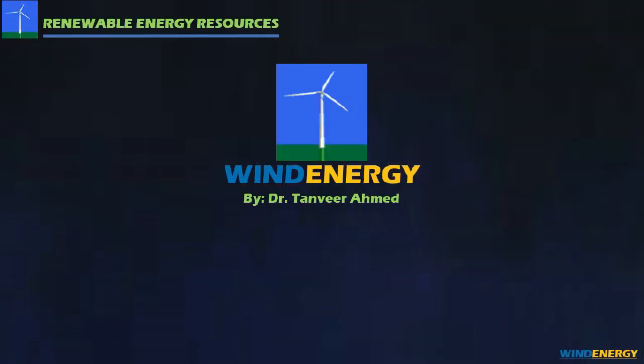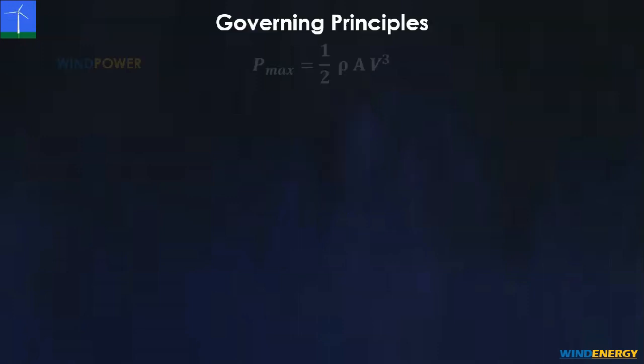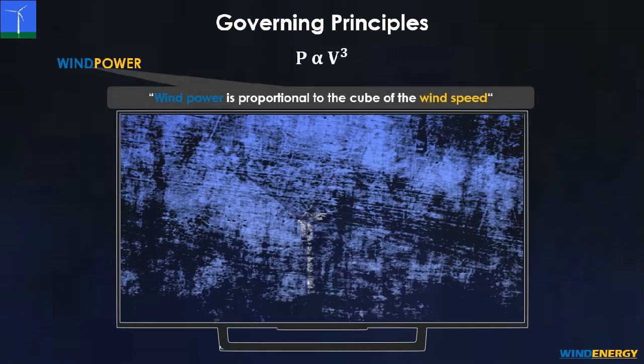We will continue with the topic of wind energy. In last session, we derived the expression for wind power extracted out of the wind turbines. In this session, we will discuss some governing principles for the wind turbines. From the wind turbine power expression, we extrapolate that wind power is proportional to the cube of the wind speed.